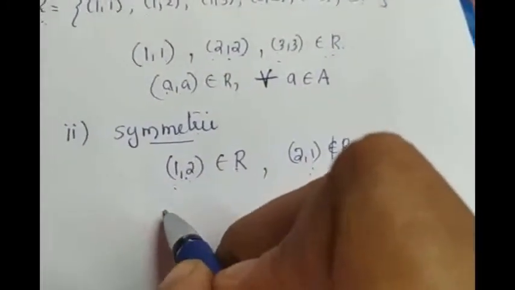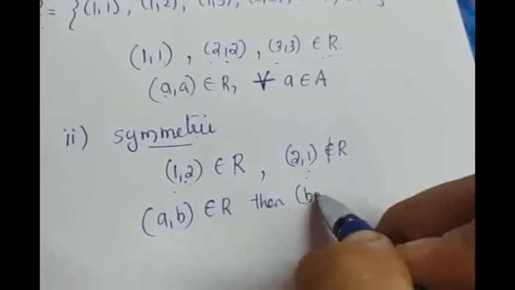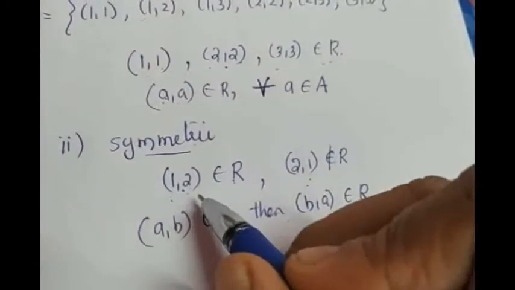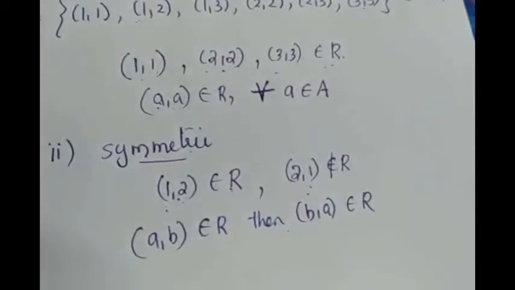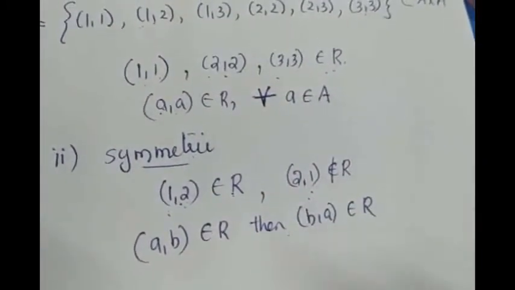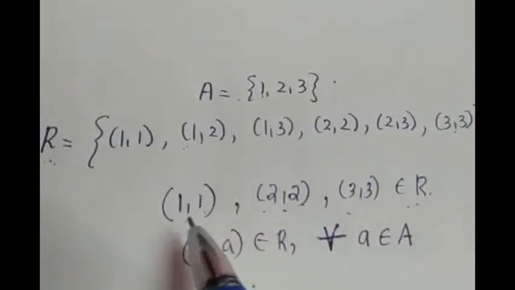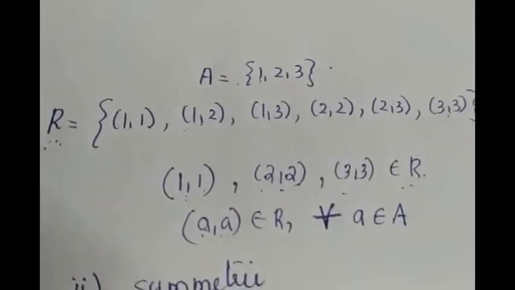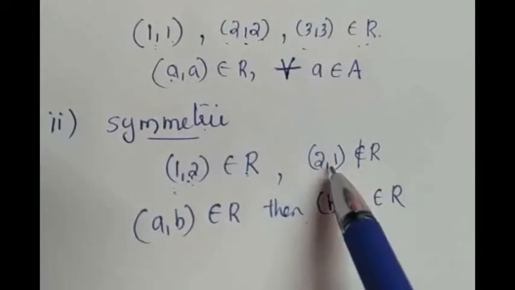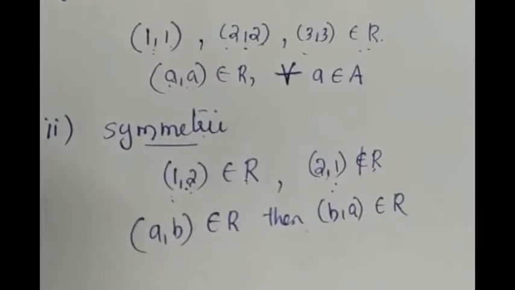That means in general, if ordered pair (a, b) is an element of R, then ordered pair (b, a) must also be an element of R. This must happen for each and every ordered pair. Here, to prove that it is not a symmetric relation, we have to show it only in the case of one ordered pair. But if we have to prove it's symmetric, we have to prove it for every element, that is, in general. That is the reason why we took all the elements to prove that it is reflexive in the first case. In the second case, to prove symmetric, when we took the first ordered pair itself, we got that (2,1) is not an element of R. Therefore, it is not symmetric. So, no need to go for further clarification.